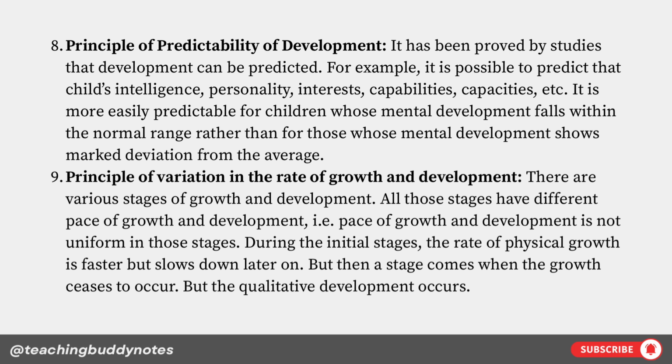Principle of variation in the rate of growth and development. There are various stages of growth and development. All those stages have a different pace of growth and development, i.e. the pace is not uniform in those stages. During the initial stages, the rate of physical growth is faster but slows down later on. But then a stage comes when the growth ceases to occur. But the qualitative development occurs.